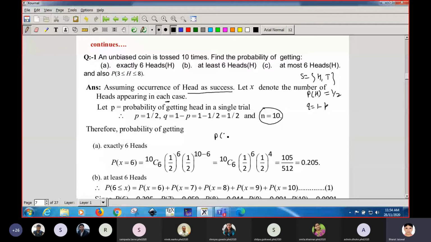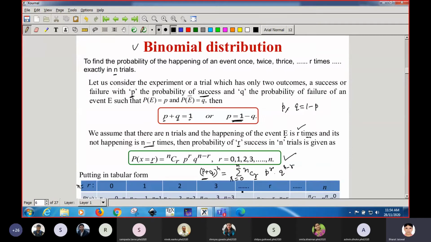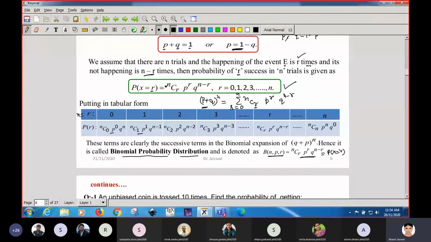We have to calculate the probability corresponding to the discrete variable X equal to 6, means when you get exactly 6 heads in 10 trials. It is very difficult to calculate this practically, so that is why we have a formula. As per the formula for r successes in binomial distribution, n is the maximum, that is 10.